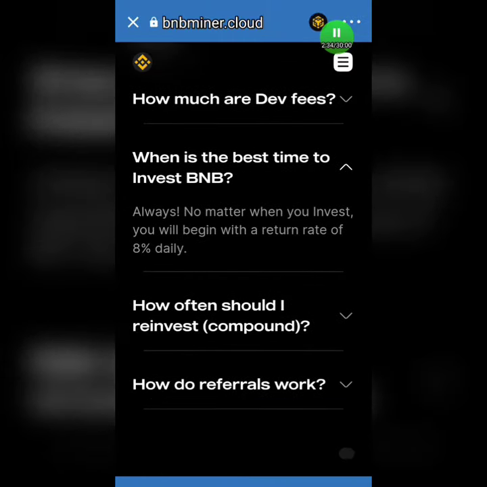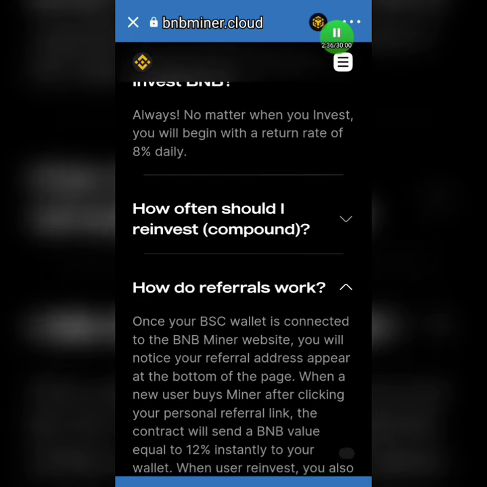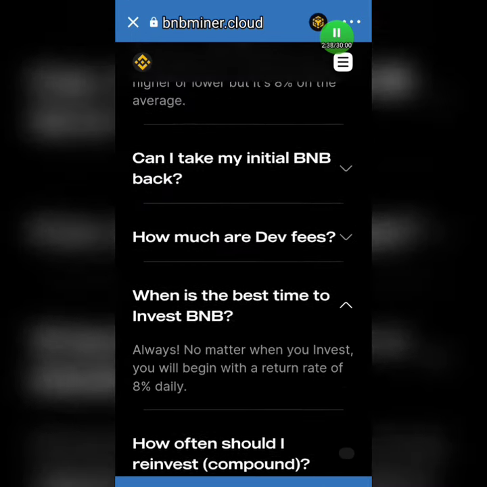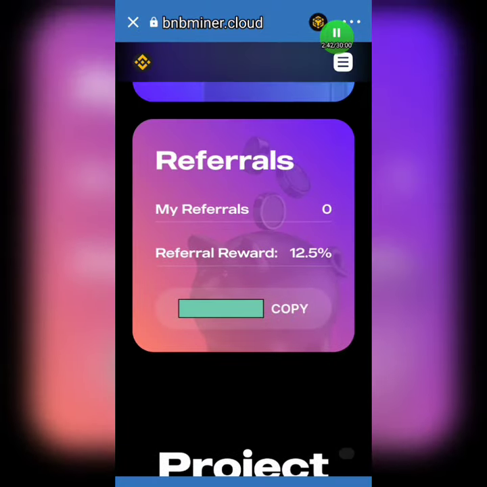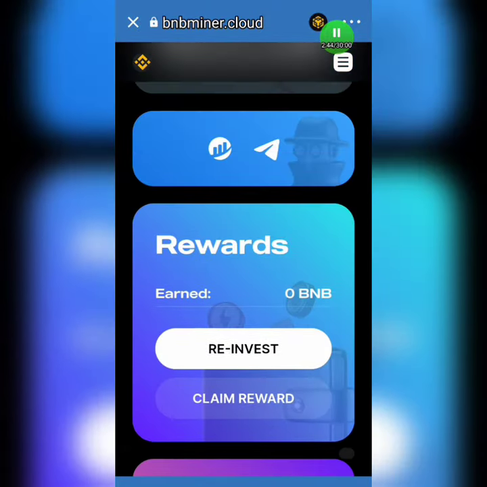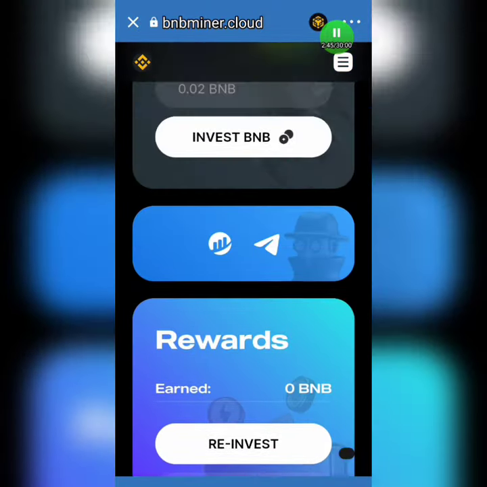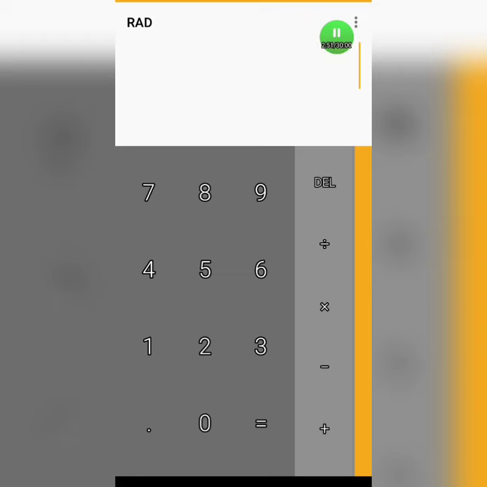As I said earlier, when you come to referrals, you can see they have a lot of things here, but I'm not going to go into referrals. Let's just go quickly. Let me show you how you can do this. As I was saying earlier, you just need a small amount of BNB in your wallet before you can invest and get your free returns back.